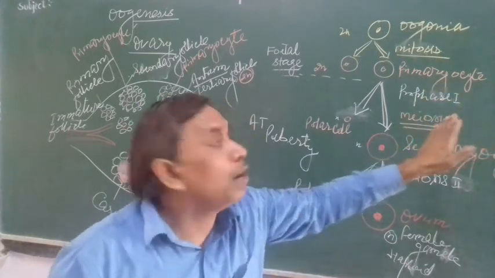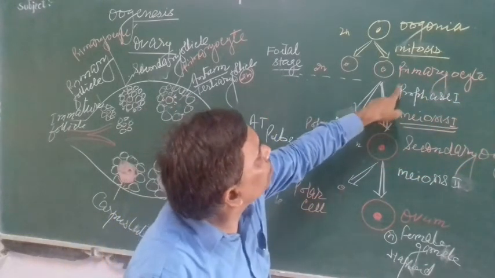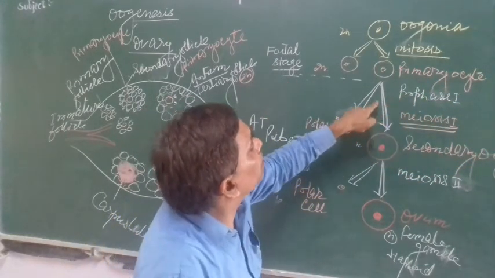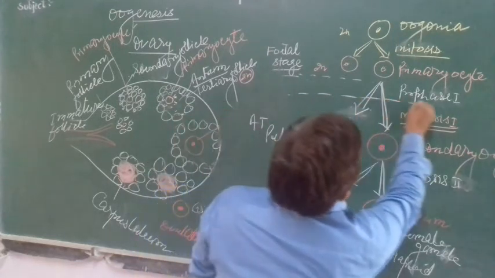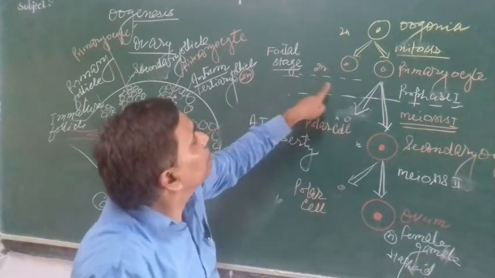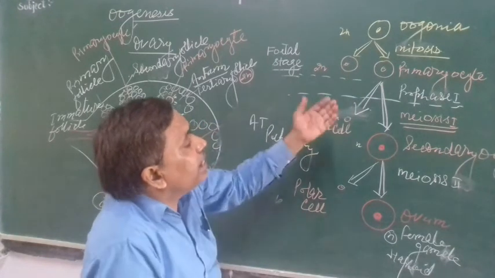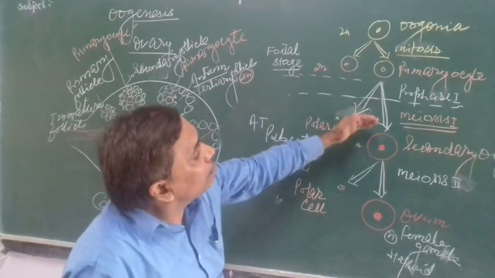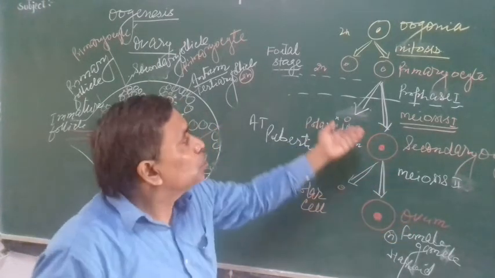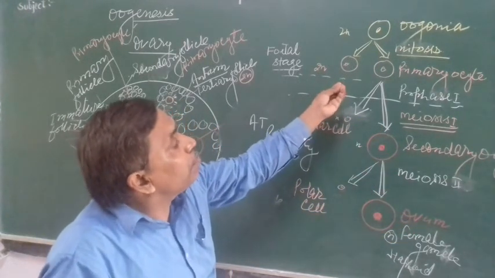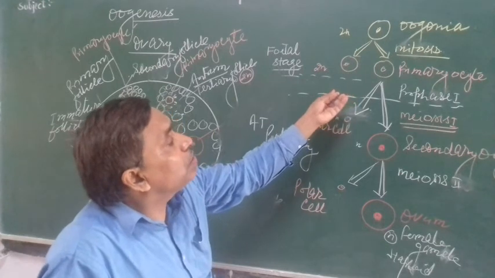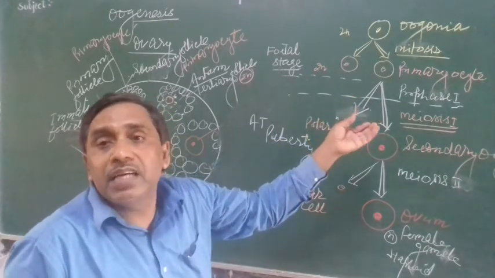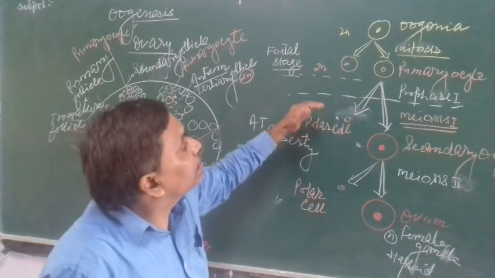After that, meiosis stops. In the fetal stage, meiosis stops in prophase first stage. When the child takes birth and attains puberty, then meiosis first completes. So from the millions of primary follicles, only 60 to 80,000 survive; the others degenerate.